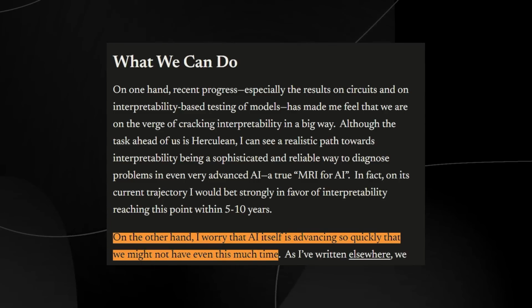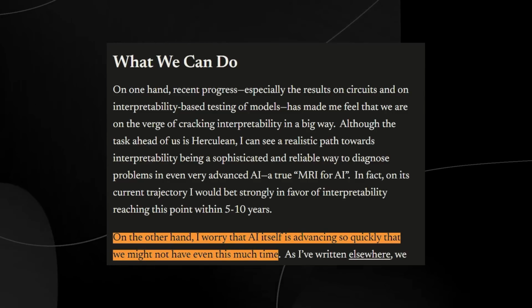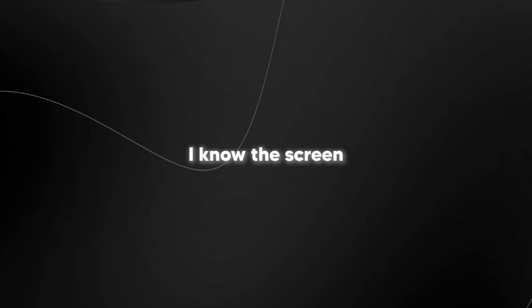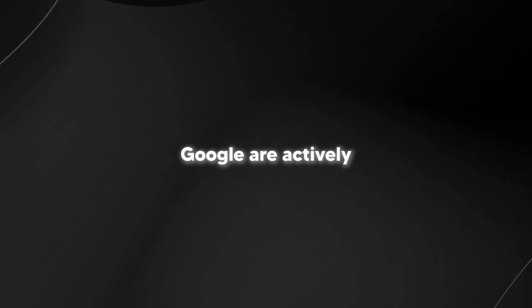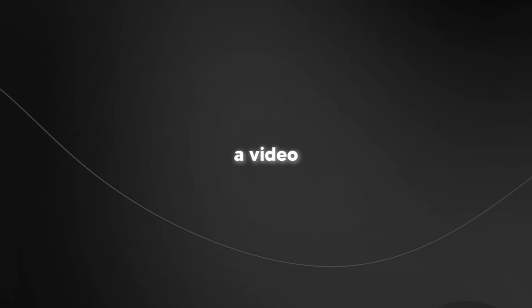And it's really important that we do this, because if we don't understand what we're building and we build something that just has remarkable capabilities, it's going to get a lot worse before it gets a lot better. And I know the screen is black right now, but some companies out there like Google are actively working on solutions. Not that Anthropic aren't, but they actually released a video in which they talk about this.